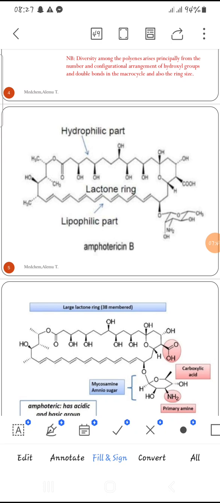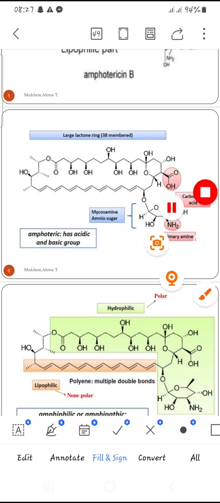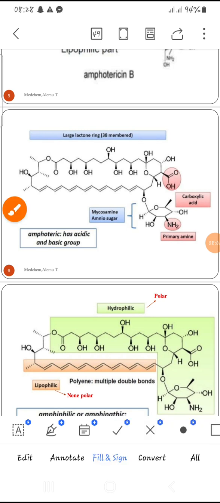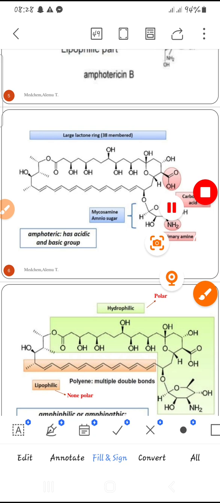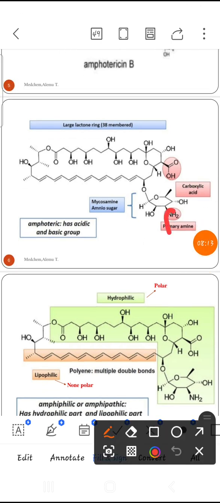There is a mycosamine sugar. Also, we have amino-containing sugar parts. They are very important for the antifungal activity of these compounds. Look here, why these compounds are called amphoteric: because they have an acidic part here. Also, we have a basic primary amino group here in the structure. This is the basic amino group.